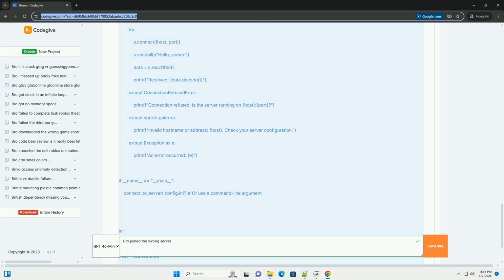Scenario 4, firewall blocking the connection. Problem: a firewall is blocking the client from connecting to the server's port. Debugging. 1. Check client-side firewall. On the client machine, check the firewall settings, Windows Firewall, UFW on Linux, etc., to ensure that outgoing connections to the server's IP address and port are allowed. Temporarily disabling the firewall, for testing purposes only, can help diagnose if the firewall is the problem.